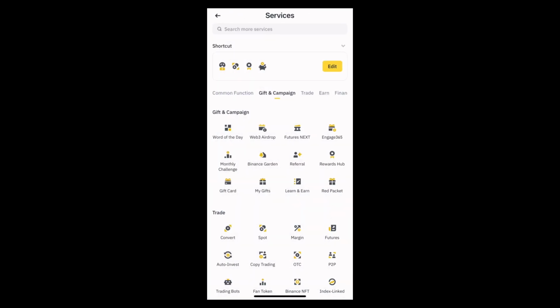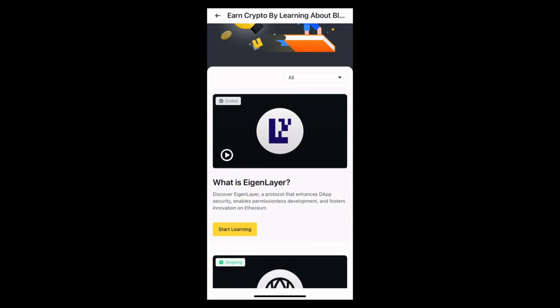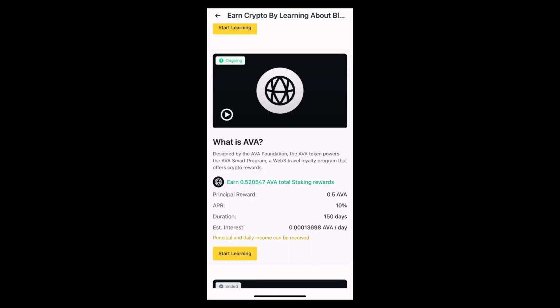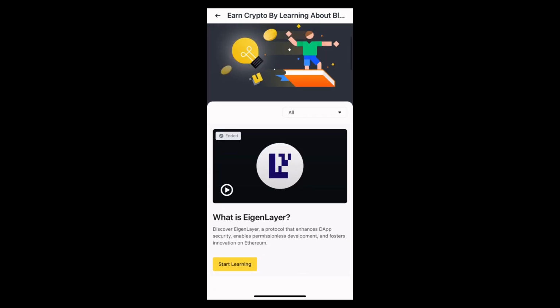The next way is you can simply tap on to learn and earn right here. By using the learn and earn, you can easily start learning, and you can also earn when you start learning. Now tap on to one of the learnings and you can start learning and also earning.